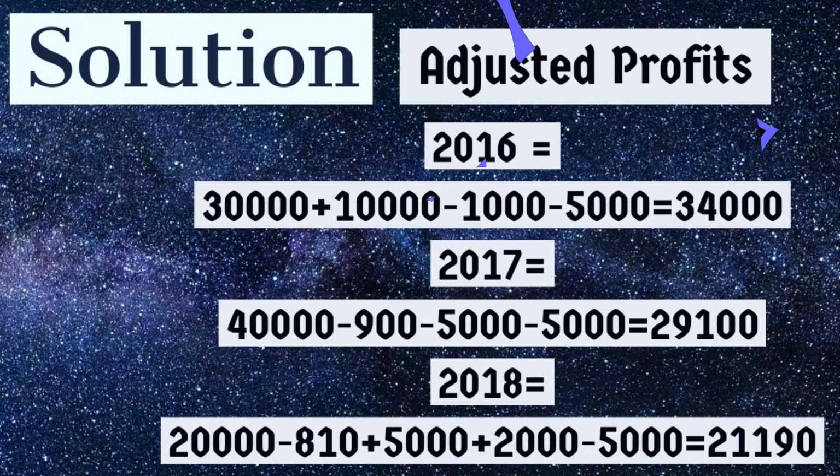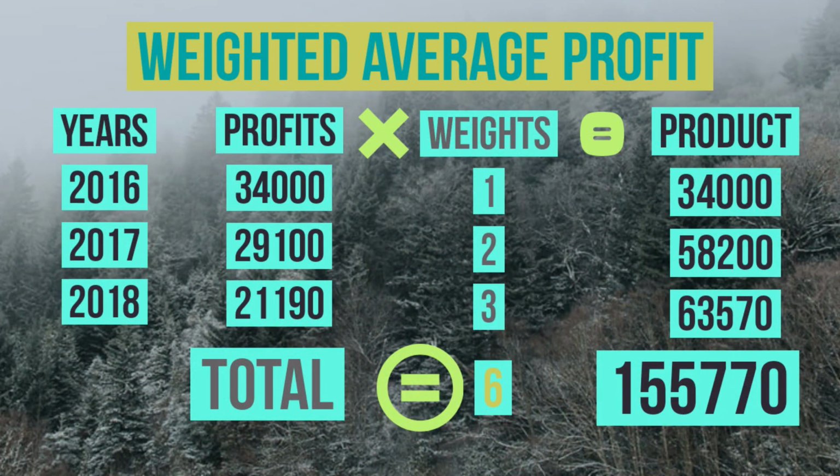All the adjustments will be treated in the same manner as we have done in example number 2, but the adjustment of insurance premium will be changed. As insurance premium is a recurring expense, in the average profit method it was deducted from the average profits. But in case of weighted average profits, this 5,000 insurance premium will be deducted from each year individually. This is the basic difference between the average profit and weighted average profit method: in the average profit method, the recurring expense is deducted from the average profits, whereas in the weighted average profit method, it is deducted from each year individually.